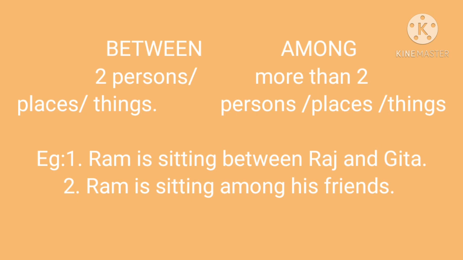See the examples. The first one, Ram is sitting between Raj and Geeta. Here, Ram is sitting between two persons. That's why we are using between. Now, see the second example. Ram is sitting among his friends. So, here, friends means they can be more in number. That's why we have to use here the preposition among. Ram is sitting among his friends.